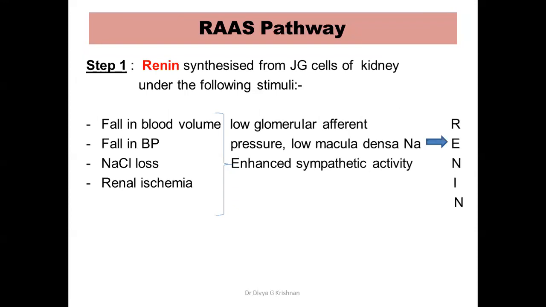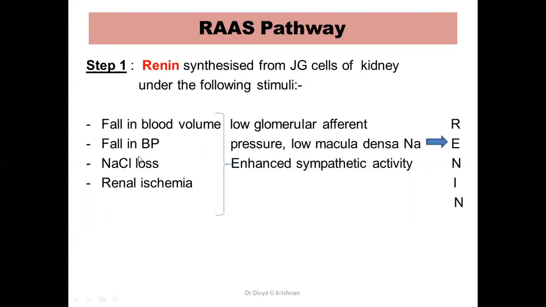This pathway begins with the synthesis of renin. Renin is synthesized from the juxtaglomerular cells of the kidney. And which are the stimuli for the secretion or synthesis of renin from the kidney? These are a fall in blood volume, a fall in blood pressure, a loss of sodium and chloride, and renal ischemia.